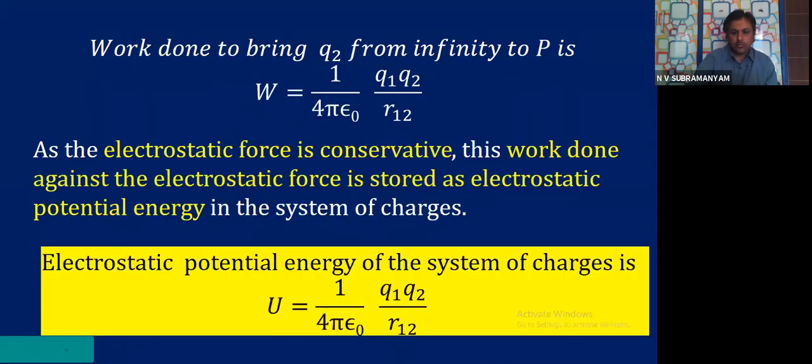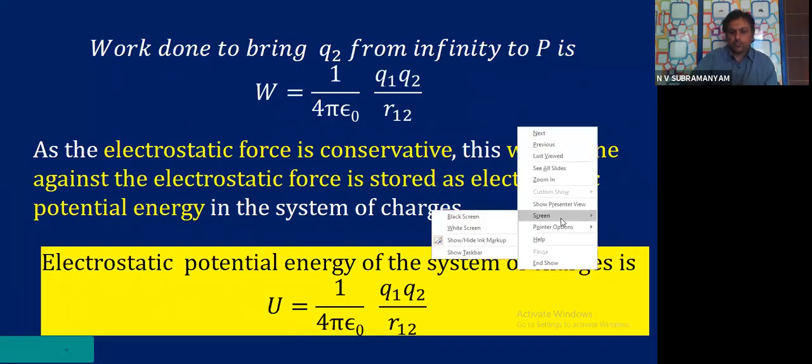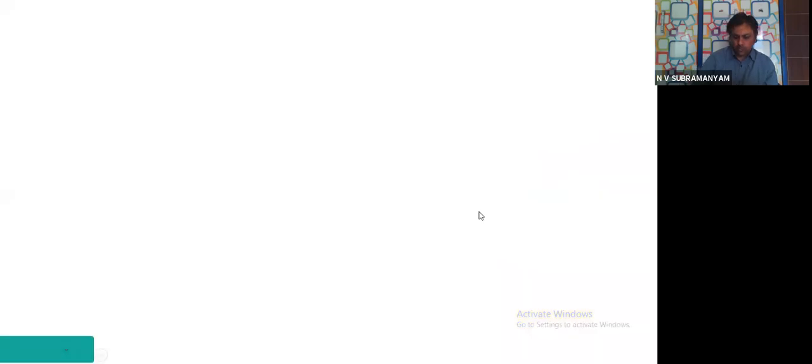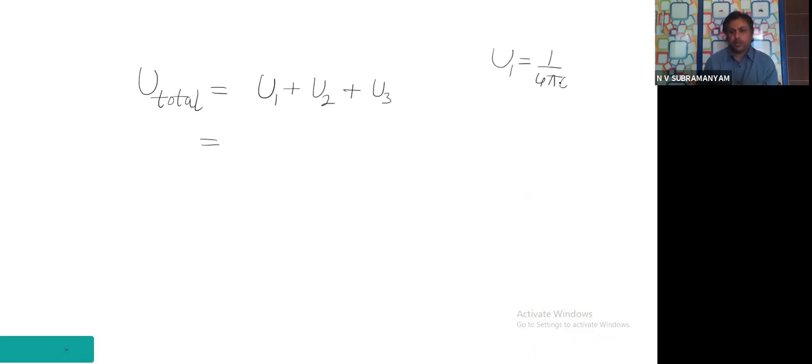So we are here, you remember. So here is our system. You tell me, the total potential energy U total is equal to U1 plus U2 plus U3. Then what is U1 we wrote? Do you remember? 1 by 4 pi epsilon 0 Q1 Q2 by R12.